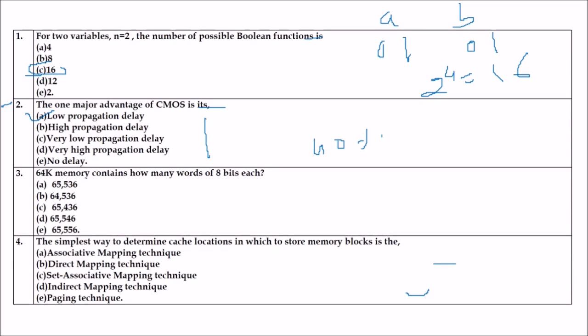Next is 64K memory. 64K memory contains how many words of 8 bits each? How many words of 8 bits? 8 bits means it is talking about 1 byte. So how many bytes is it asking for? 64K memory contains how many words? Can you answer this? Consider just the first, give me the answer. The answer is A, 65536.